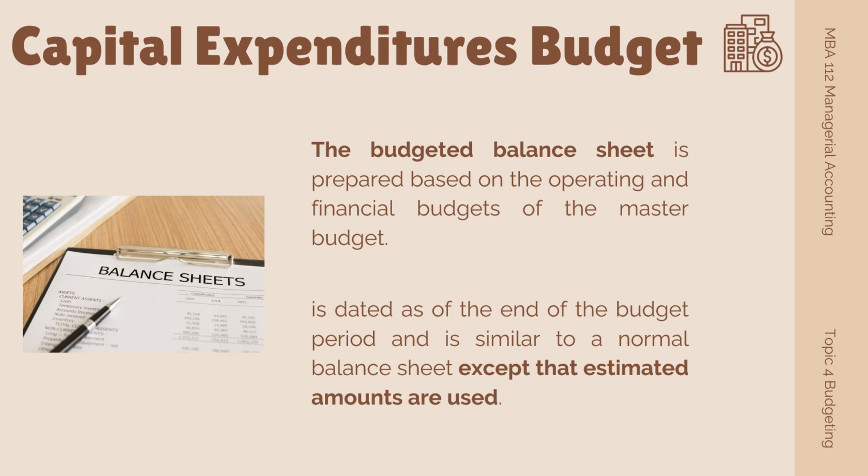The budgeted balance sheet is prepared based on the operating and financial budgets of the master budget. So, what is master budget? Master budget is a comprehensive financial planning document that includes all of the lower level budgets, cash flow forecasts, budgeted financial statements, and financial plans of an organization or company. So, the budgeted balance sheet is dated as of the end of the budget period and is similar to a normal balance sheet except that estimated amounts are used. So, budgeted balance sheet and balance sheet are not the same.